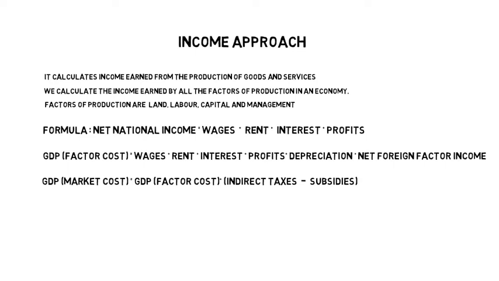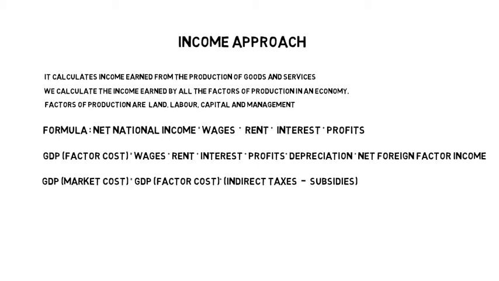The difference of that is net foreign factor income. So if we add depreciation and net foreign factor income to the net national income, we get the GDP at factor cost. Till 2015, India's GDP was calculated at factor cost only. But in reality, if we purchase goods in the market, we have to pay the taxes also.